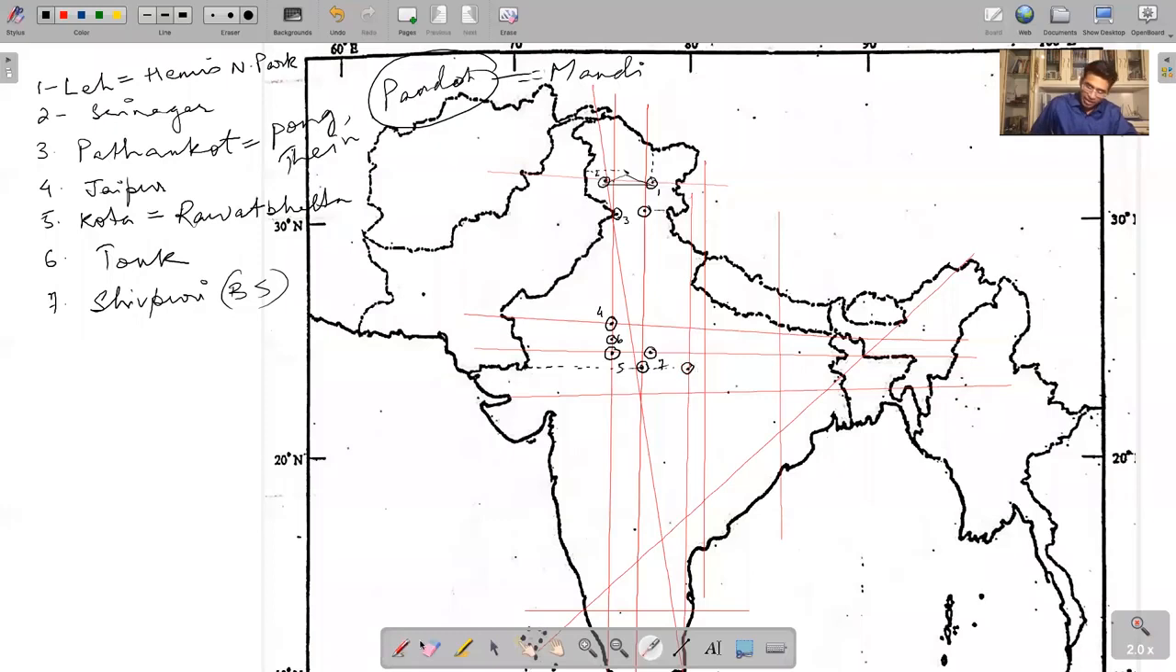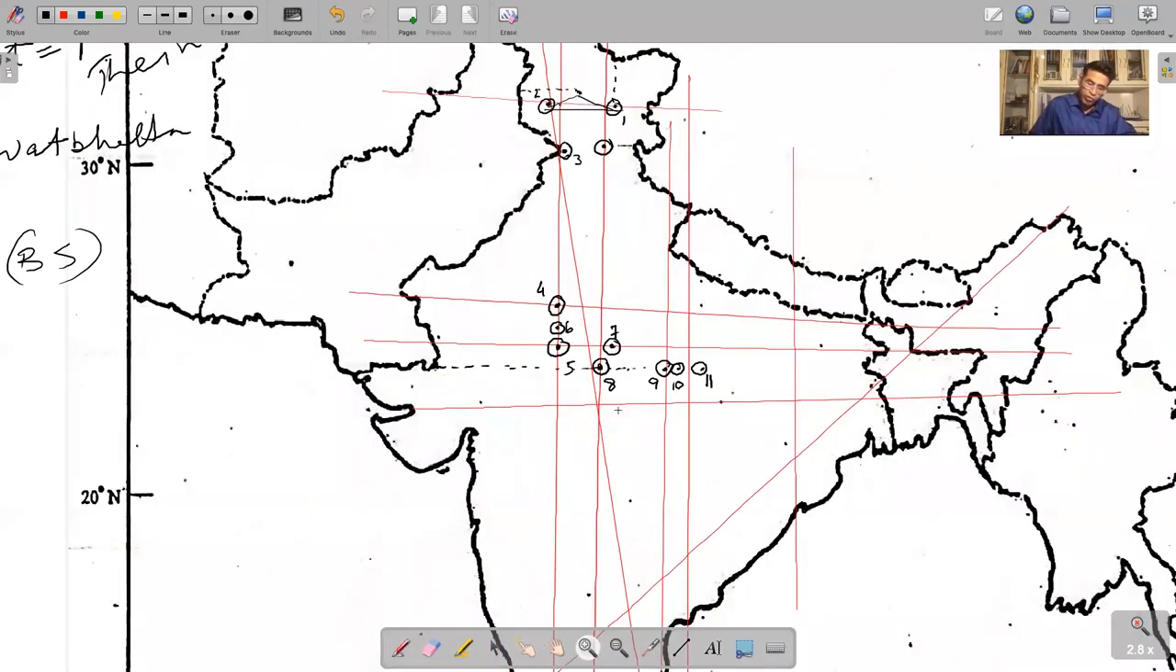Panna, yes, Panna. On either side of the other line, what do we have? We have Satna and Riva. So this is Panna, this is Satna, this is Riva. This is Shivpuri, this is Guna, this is Panna. This 10 is Satna, this 11 is Riva.